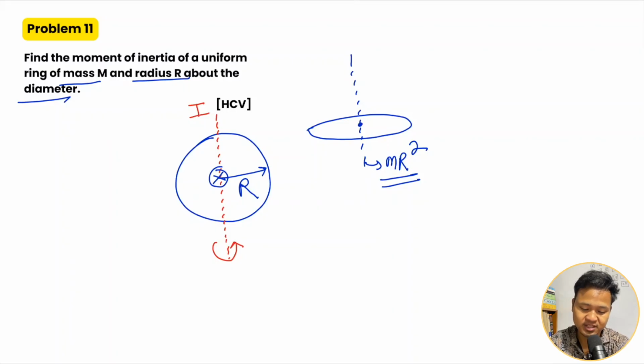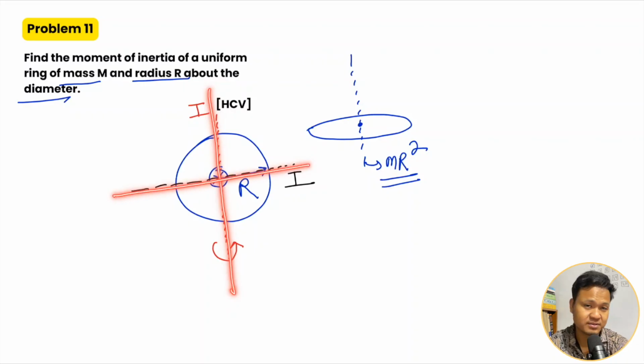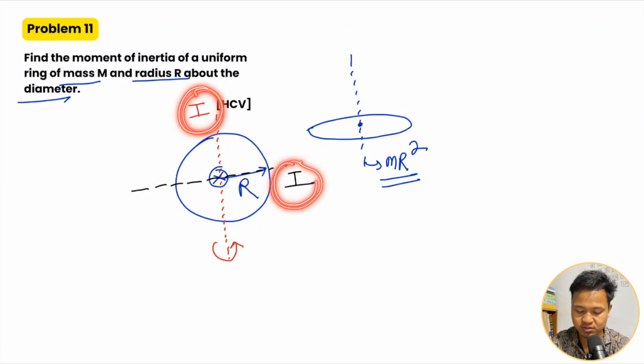If I take another axis perpendicular to this, the ring is symmetric, so about this axis it is also I. Same moment of inertia. One axis is into the plane, the Z axis. So that means if I add two of them, I will get the third, which will be the same as the value for this one.